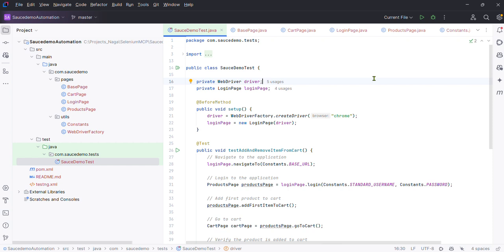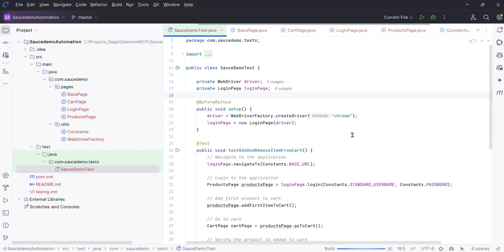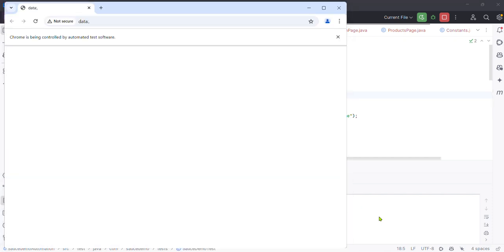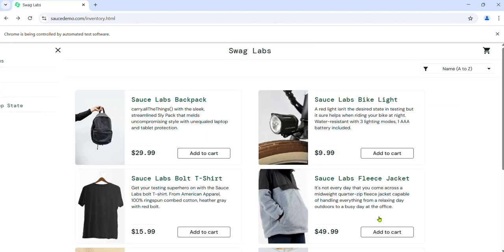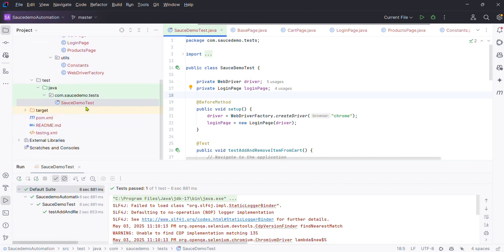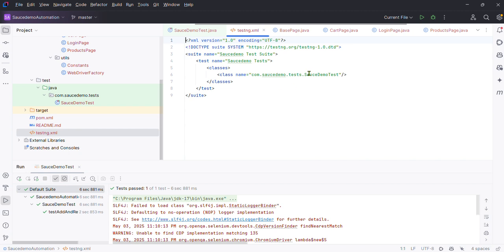I'm running this. Okay, it is building. Hopefully it will launch and execute. Oh, perfect. It launched my Chrome browser and it is doing all the necessary actions. Perfect. It is executed without any errors. And again, you can see the testng XML also. You should be able to run it from the XML file. That's it. Thank you.